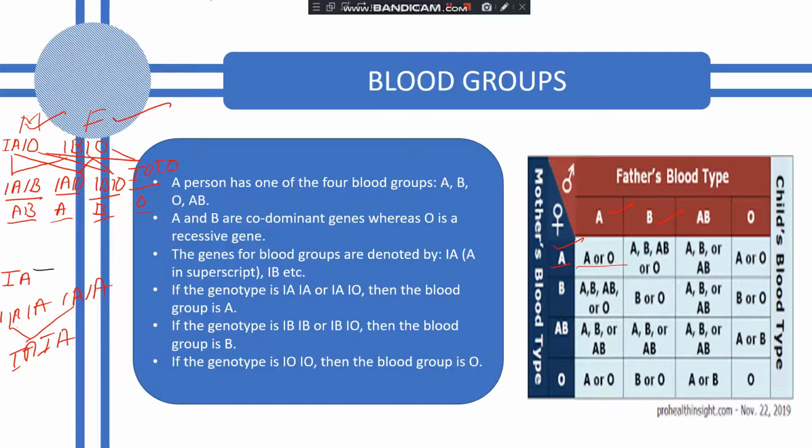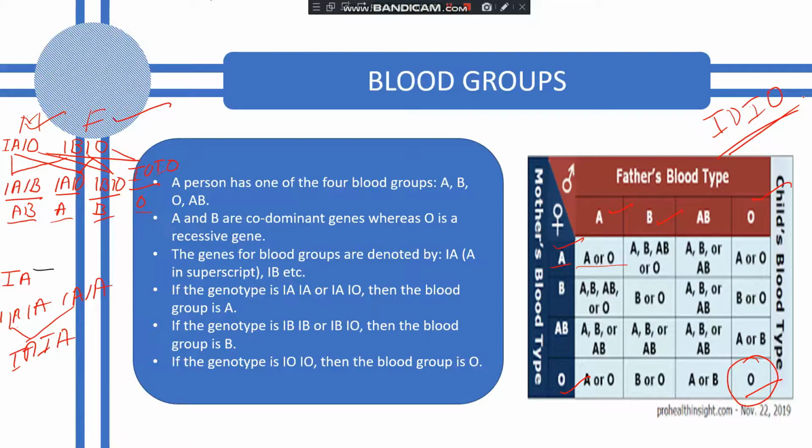Understood, students? So in this way, the child's blood type is depending on the blood group of the father and mother. If a father's blood group is O and mother also O, then what are the chances? The blood group of the child will be O, because in this condition the child will have both recessive genes.